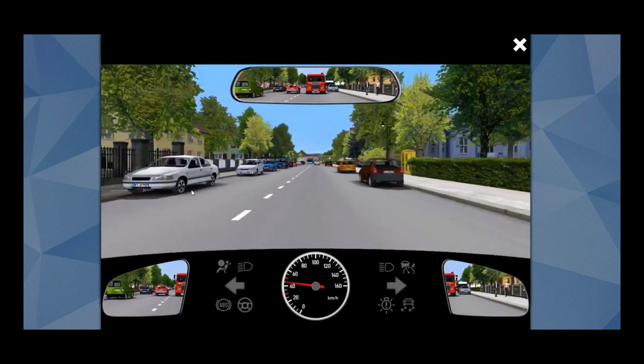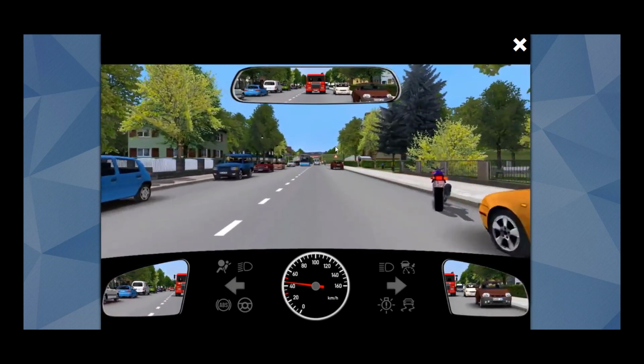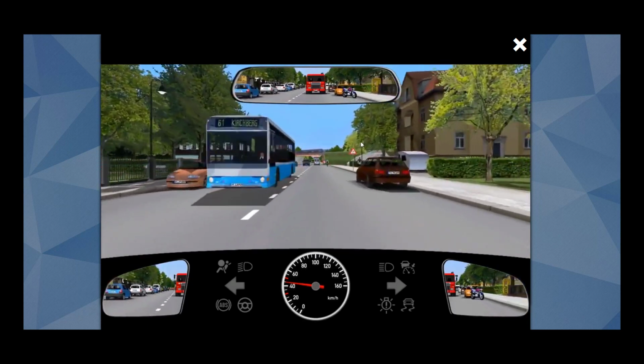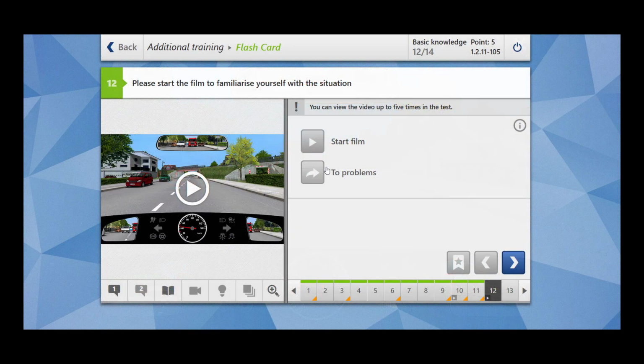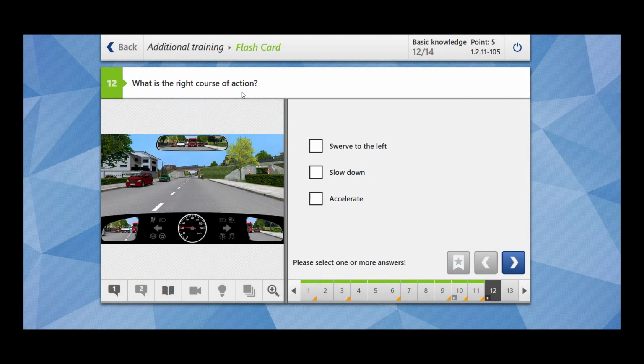So we are inside the city. The road is going to be narrow. The cyclist is also going to ride on the road and we are following him. Two problems. What is the right course of action? So the right course of action is you should not overtake the cyclist.